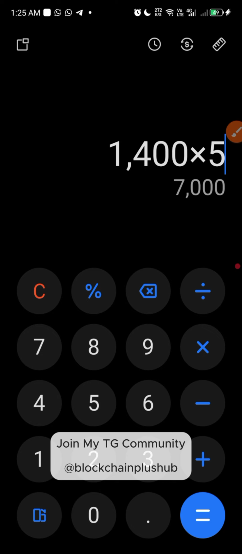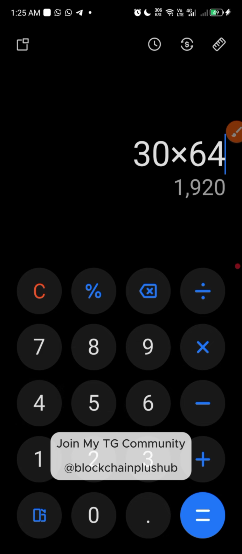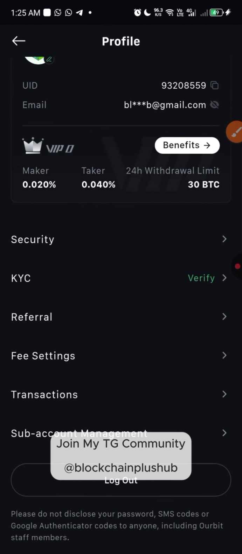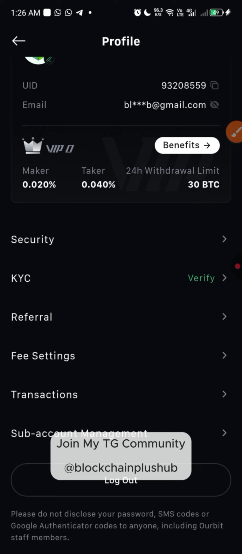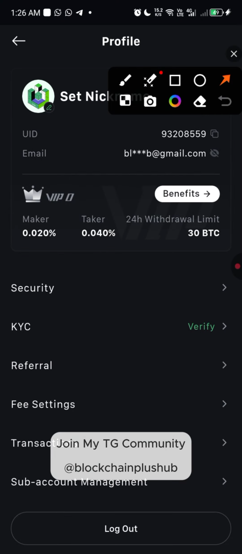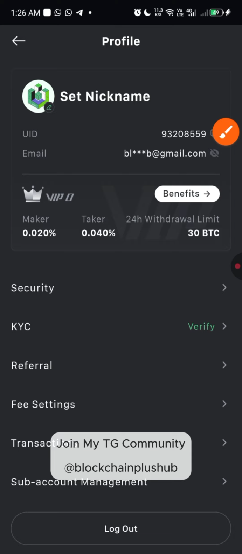30 BTC. So right now, if 1 BTC is around, let's say 64,000, 30 BTC times 64,000, that's about $1.9 million. So even without the advanced KYC, I can actually do a withdrawal of about $1.9 million within 24 hours, which is big, right? So hit that limit first before you can actually think of moving to the next level. Now, although there are benefits of doing your KYC, you can see right now my level is still on VIP 0. That's because I've not done it. So let's see if we can do the KYC together right now.